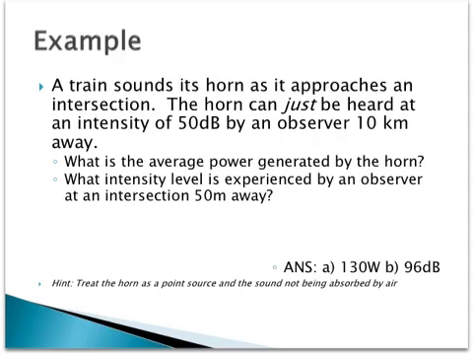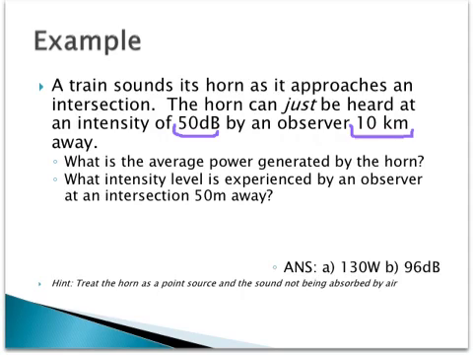All right, so let's do an example. I'm going to solve this problem on the next slide, so if you want to write this down, write it down. The train sounds its horn as it approaches an intersection. The horn can just be heard at an intensity of 50 decibels by an observer 10 kilometers away. If you think of 10 kilometers, that's a pretty far distance. If you think of a train horn, it's pretty loud. You can actually hear that horn at a pretty far distance.